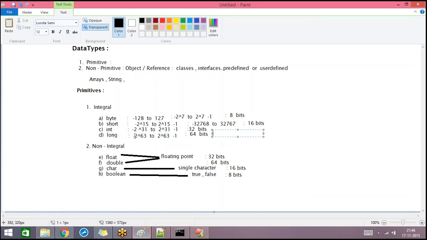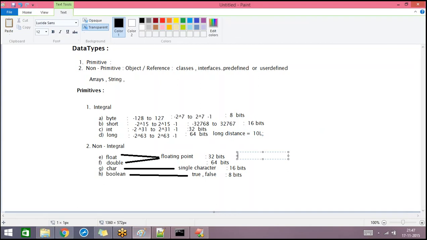And when you declare a long variable, this is the simple syntax. You can just use the keyword long and mention the variable name. And when you assign a value for a long data type, generally we mention the capital letter L. This is not mandatory, but we can mention L, so that indicates that it's a long variable.